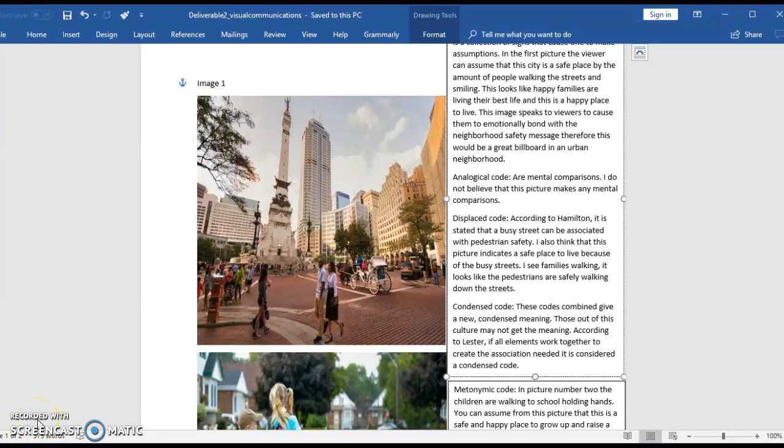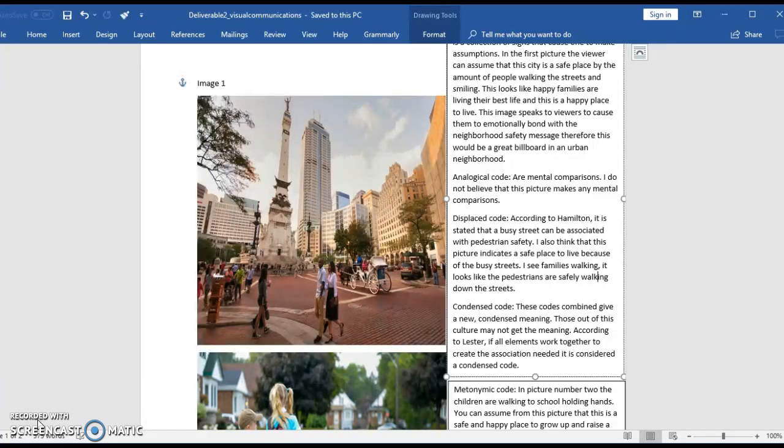Hi, my name is Josephine, and I have been hired by a law enforcement agency to analyze the images used on advertising billboards in both urban and suburban regions. The billboards must visually display a law campaign message to improve neighborhood safety. This was my feedback.